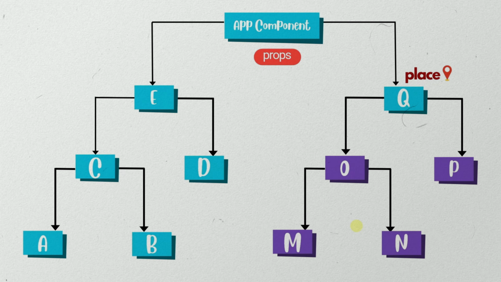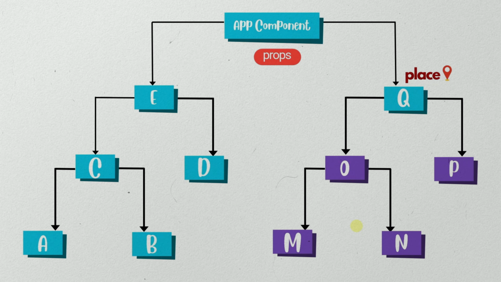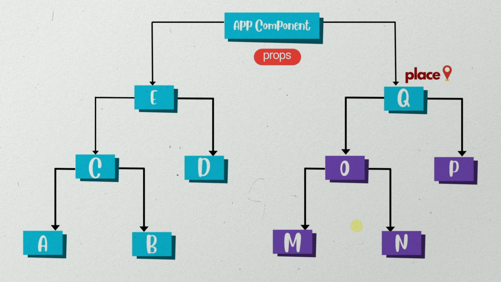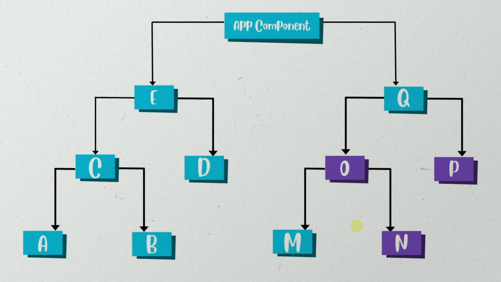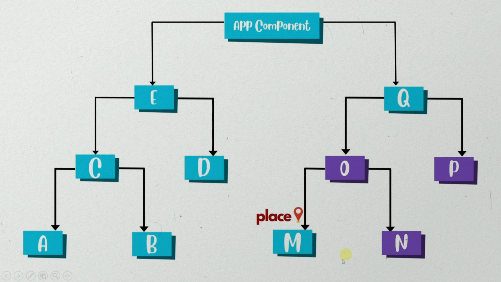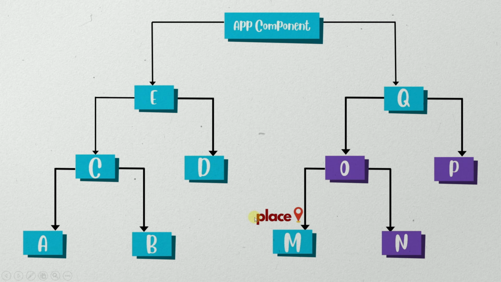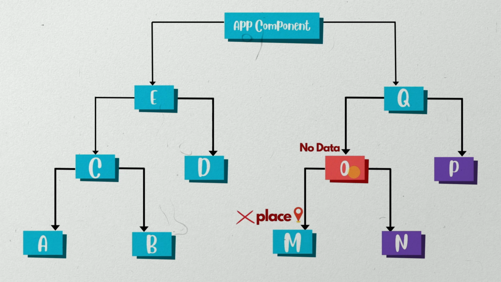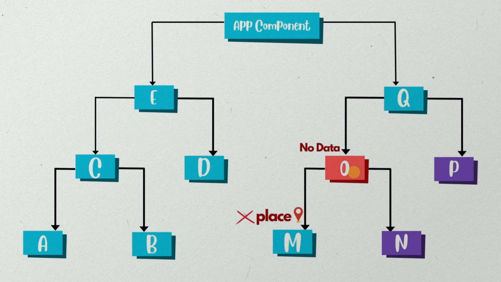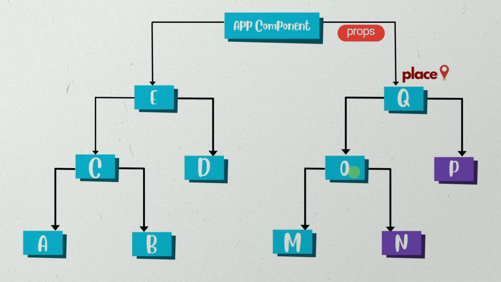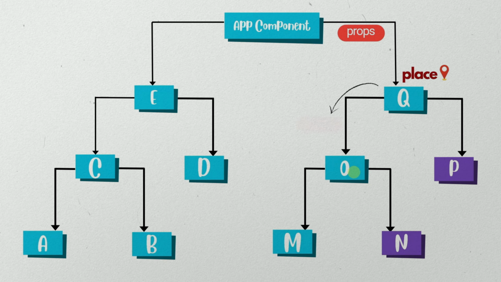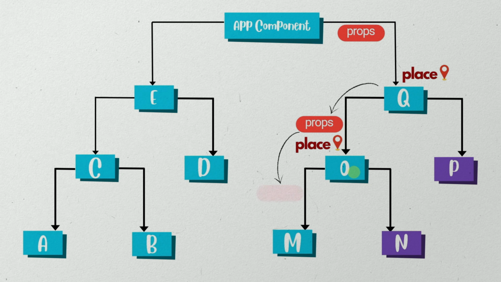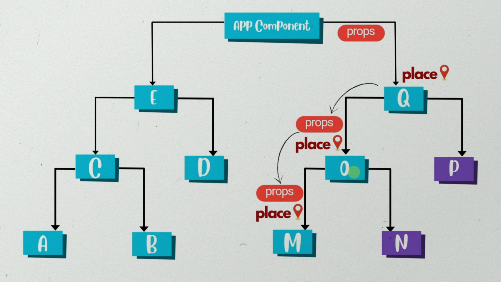Now if you see here, as our app grows bigger, managing state will be very difficult in React. And the worst case is, now my component M wants data. But here if you see, component M will not be having access to place. Why? Because component O is not having any data. So what we can do, we are having place data inside component Q. This can be passed as a prop to component O. Again from component O, this can be passed as a prop to component M.